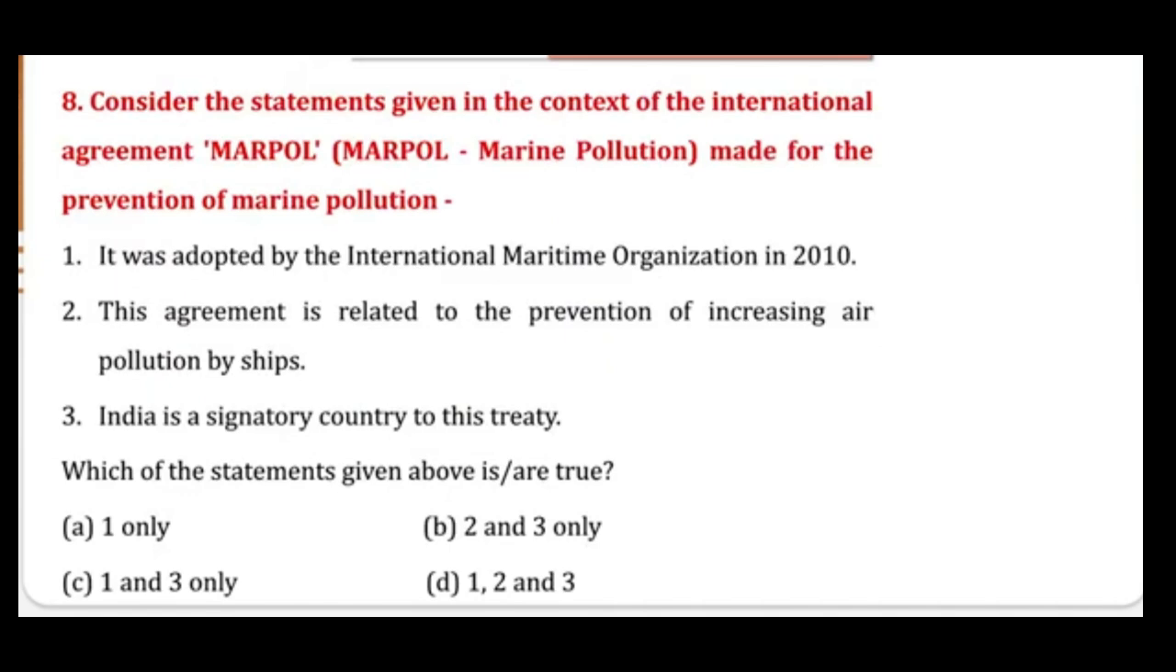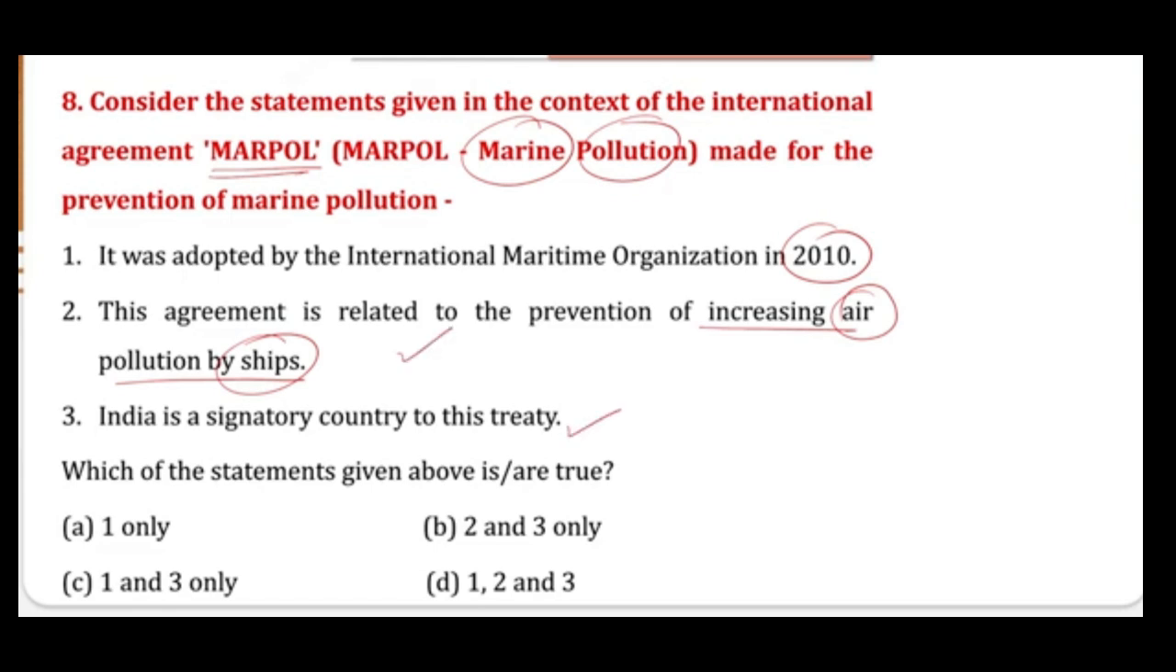Consider the following statements given in the context of the international agreement MARPOL. With the name it is clear: marine pollution, made for the prevention of marine pollution. Statement 1: it was adopted by the International Maritime Organization in 2010. Statement 2: this agreement is related to the prevention of increasing air pollution by ships. When you look at it, you can say that it is to fight marine pollution, so that can also be an option. Just don't get confused by the air pollutants, because ultimately these are ships which are generating it. Statement 3: India is a signatory country to this treaty. So this statement is true.